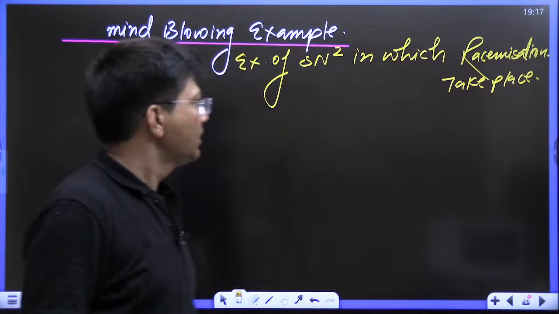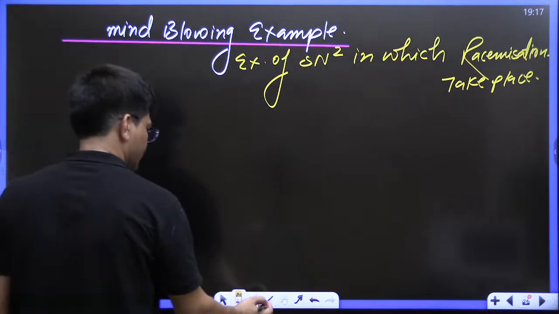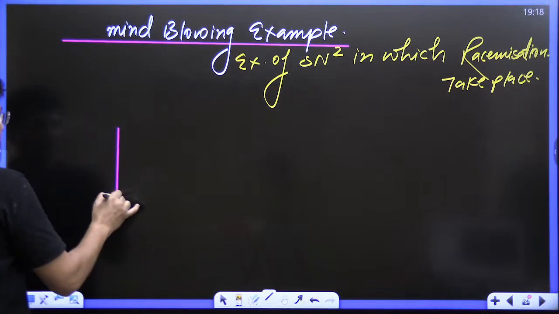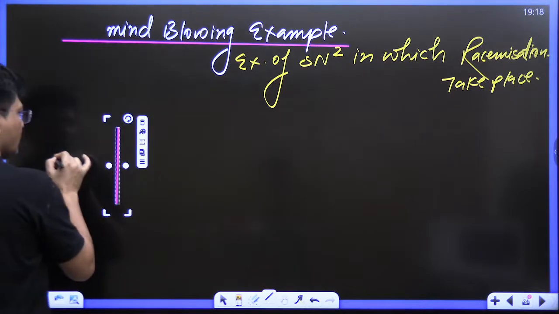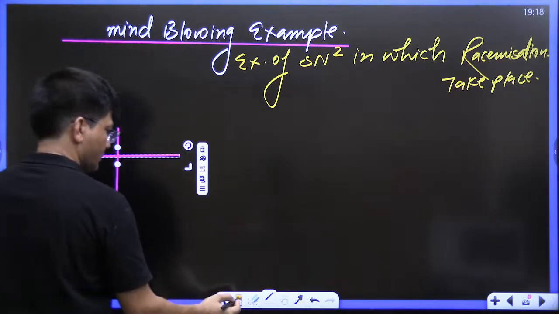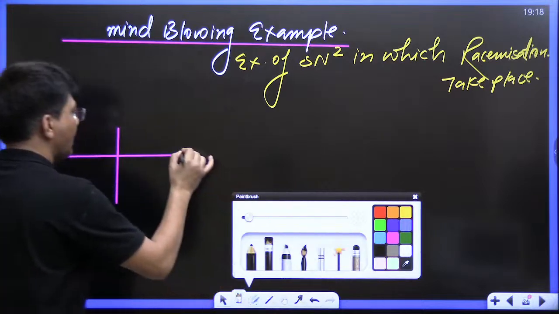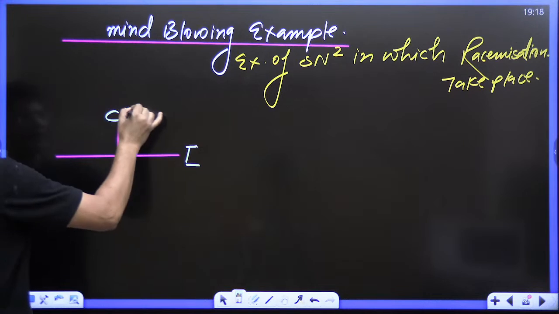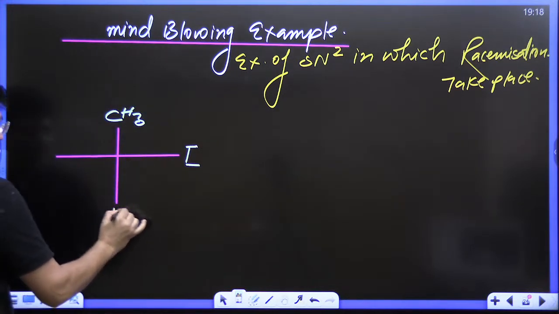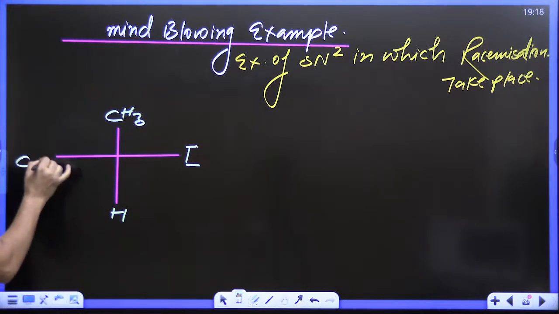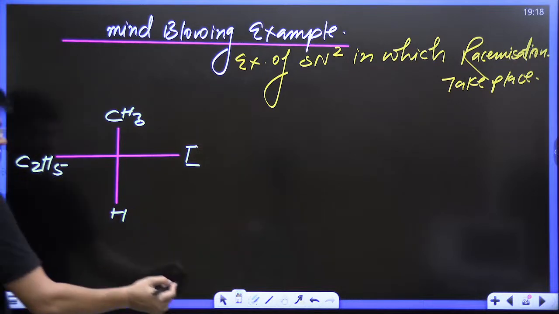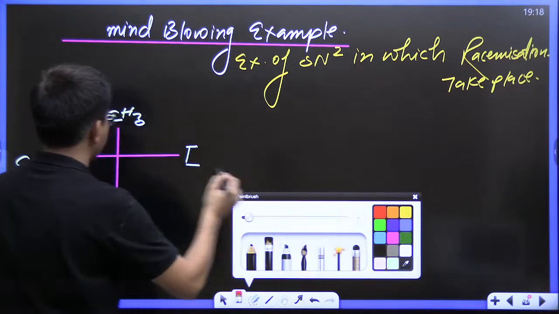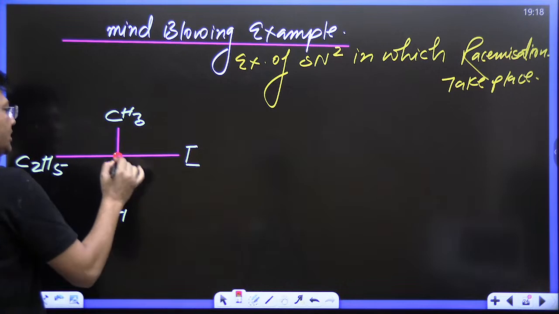Do you know? Let me give you that example. See to it, kids. This is iodine. This is methyl. This is hydrogen. This is ethyl. You can see very clearly this carbon is a chiral carbon.